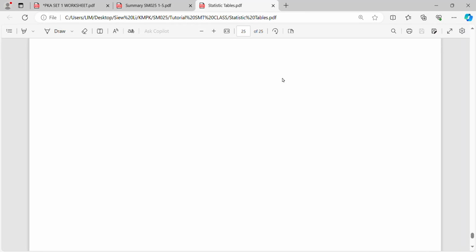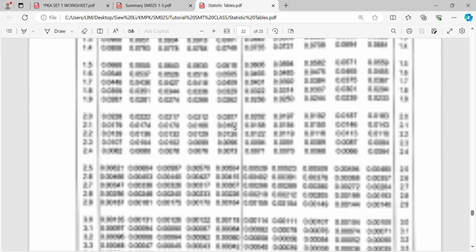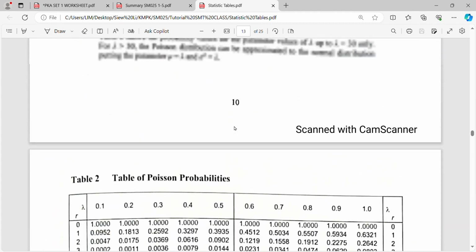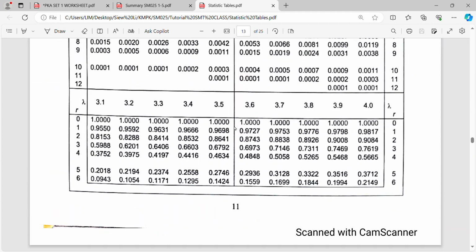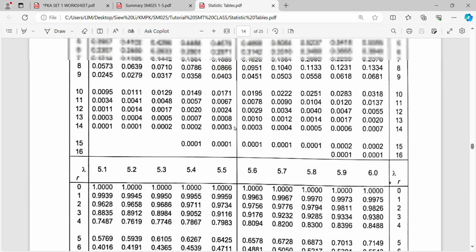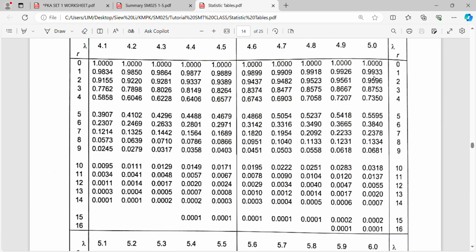So table Poisson for lambda 5 will be on page 12. So lambda 5, reading of 7 is 0.2378, reading of 8 is 0.1334.